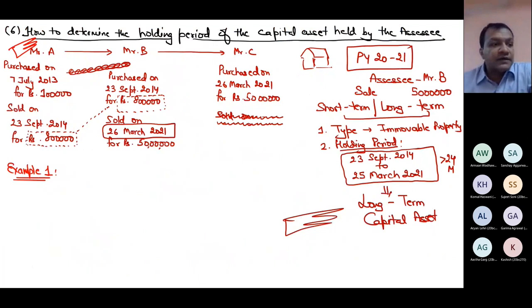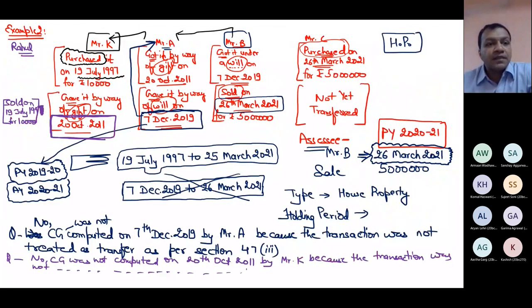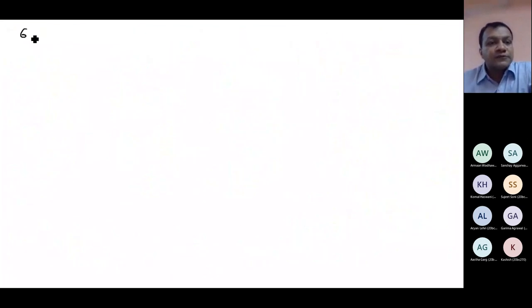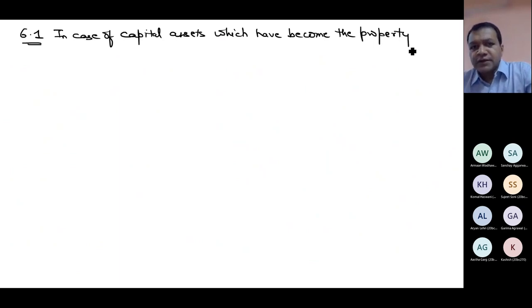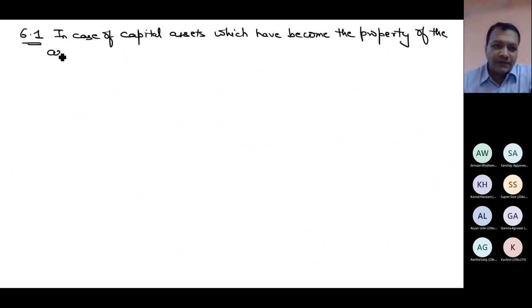So let me give you a number. If it is my sixth heading, I'm writing 6.1. I'm making a heading. How do you determine the holding period in case of capital assets which have become the property of the assessee? Can you try to complete the line that what I am going to write here? Which have become the property of the assessee? Can you tell me what I will write here?